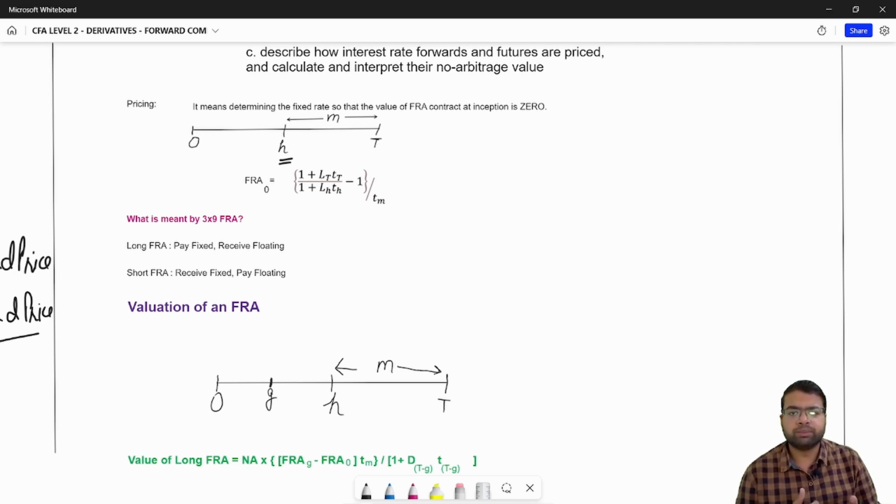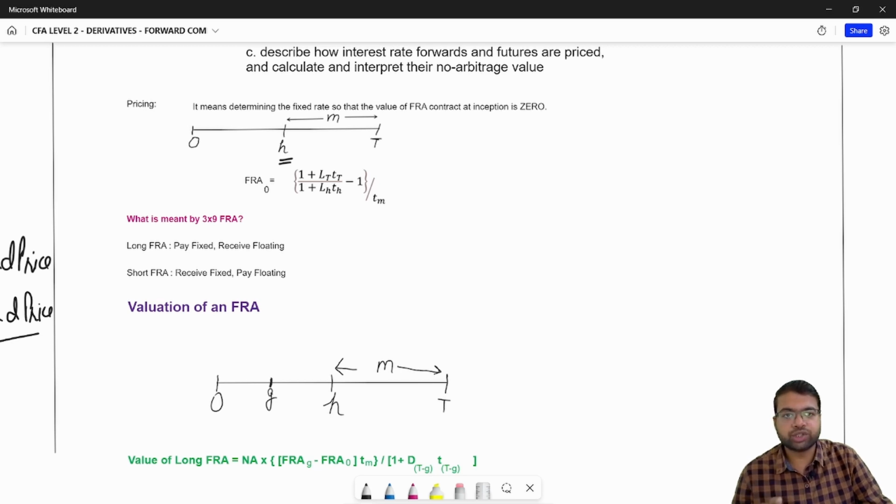Suppose you want to raise some money at point H for the duration of m months, and you are worried that the interest rates might go upwards, and you want to fix the interest rate that you will be paying at period H. So what you can do is enter into a forward rate agreement today. Your rate will be fixed for your interest, beginning at point H for the duration of m months. So how to determine that fixed rate?